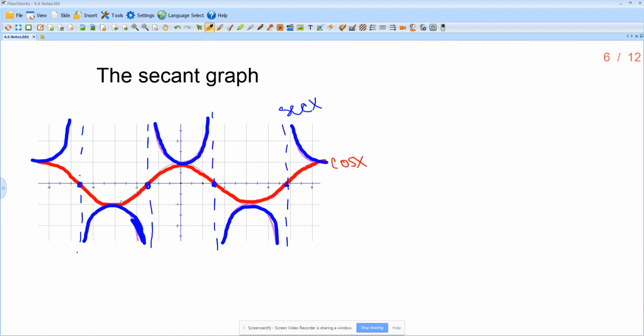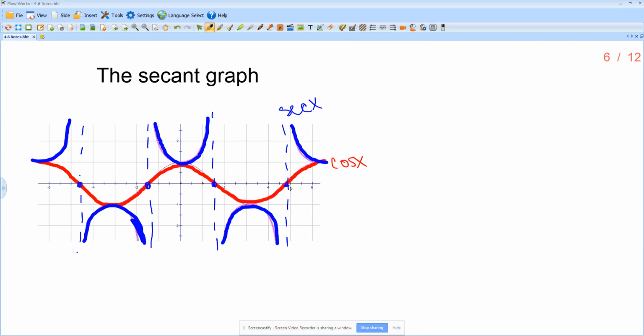Here it is oscillating between -1 and +1. Secant x as the reciprocal of that, you can never get anything between -1 and +1. So looking at this blue function, I can get any y value from 1 on up or -1 on down, but nothing in the middle.